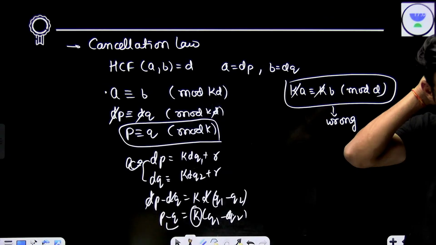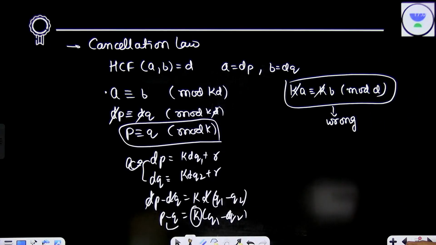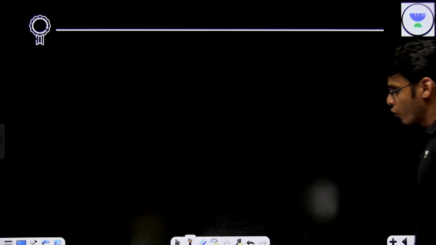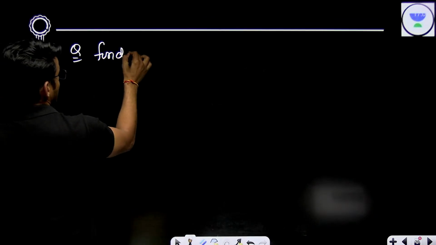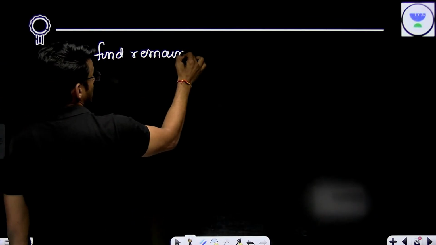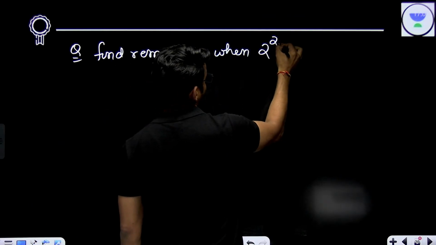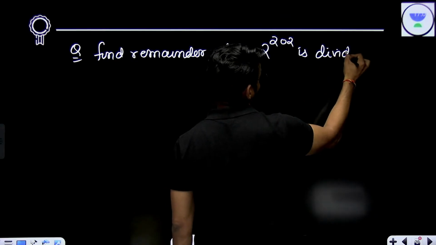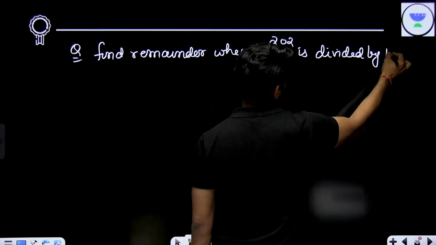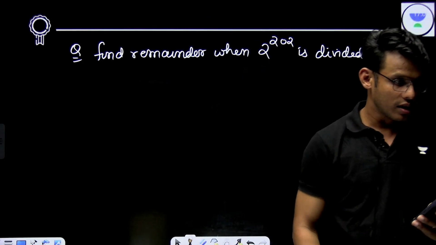Perfect. Let's go for one more problem now. Now that you have understood this, find the remainder when 2 to the power 202 is divided by 18. Now I am giving you random divisors. Let's see if you are able to do it.